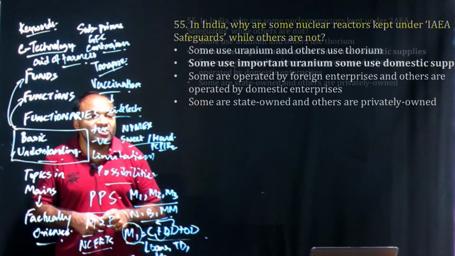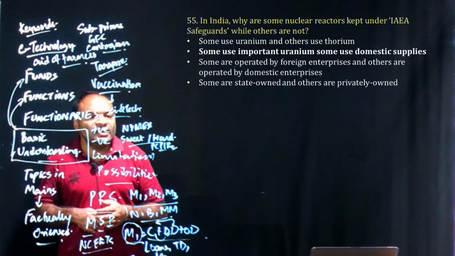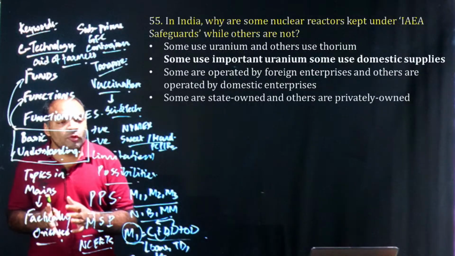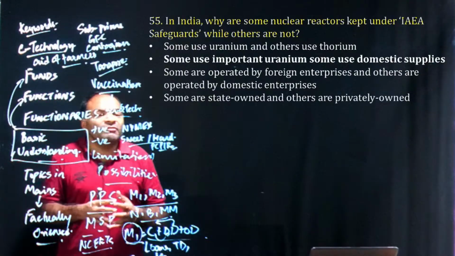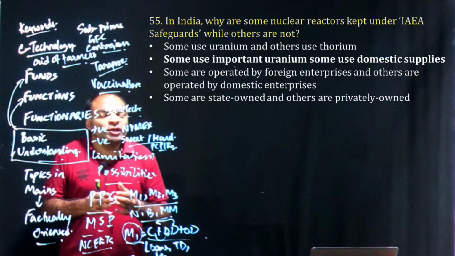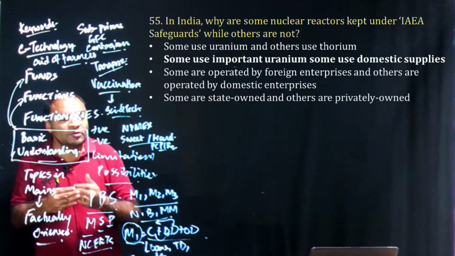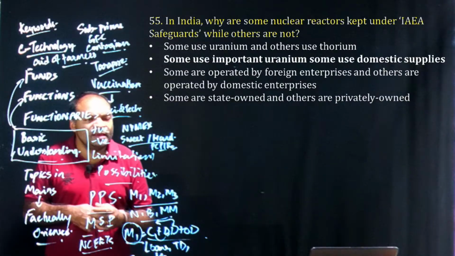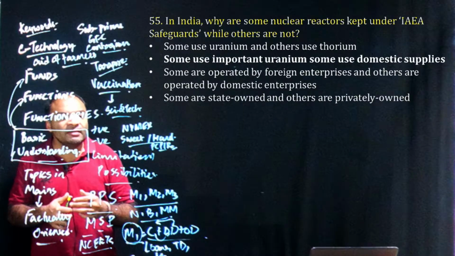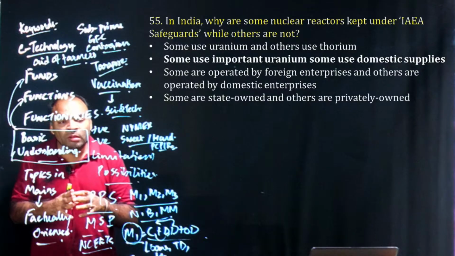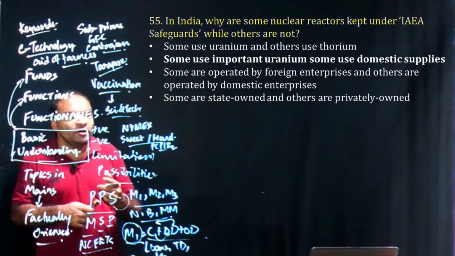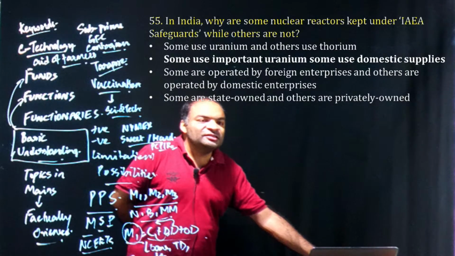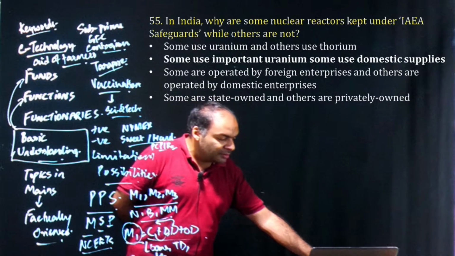Again, coming to the 55th question, safeguards of IAEA. We discuss infrastructure as a topic where we discuss power, ports, roads, highways, etc. And we also discuss the issue of shortage of nuclear fuel. That's why India is not able to expand nuclear power production. And we talk about safeguards of IAEA, where we clearly distinguish between sanctions which are for foreign supplies of fuel rather than domestic supplies of fuel. So clearly the correct answer is B, although this has some linkage with governance, polity and IR.